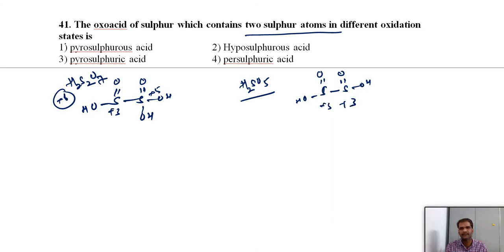Only one compound, pyrosulfurous acid, has two different oxidation states. Similarly, sodium thiosulfate, sodium tetrathionate and polythionic acids also have sulfur atoms with different oxidation states.